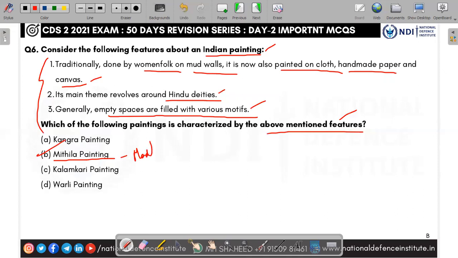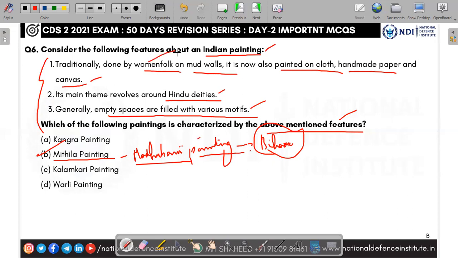It is also called Madhubani painting. The Bihar region. So this painting is in the Bihar region, and one region in Bihar is called the Mithila region. That is why it is called Mithila painting. It is also called Madhubani painting. Initially the women folk started it on their walls, and then later they started doing it on cloth and handmade paper. And its theme revolves around Hindu deities, Krishna, Shiva, and Hindu mythology, the Itihasa and Puranas.